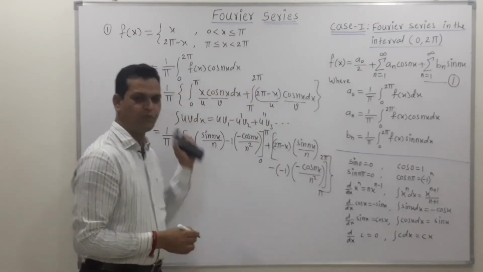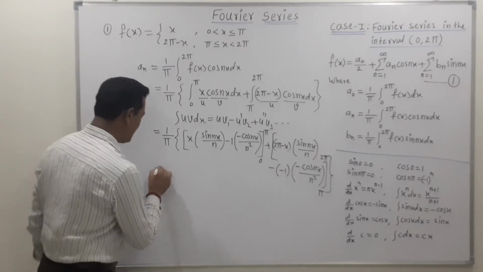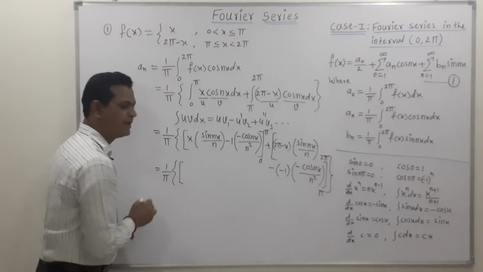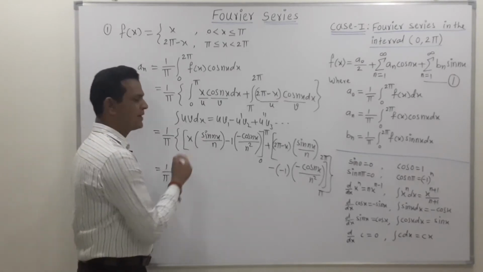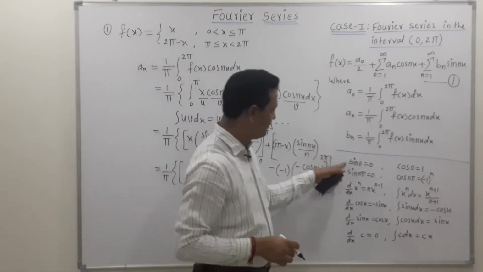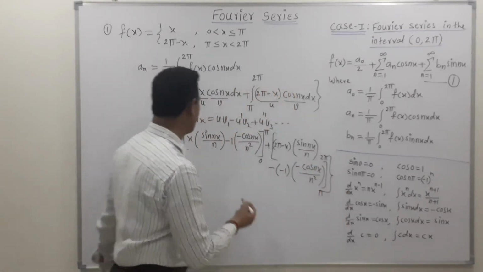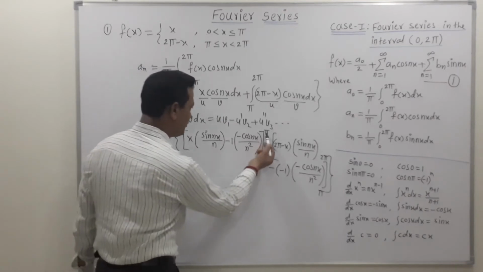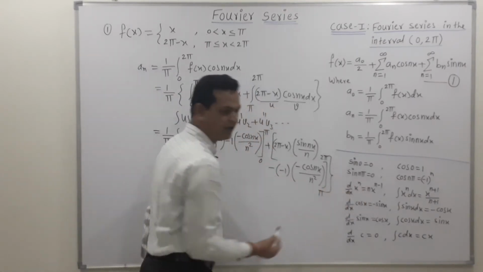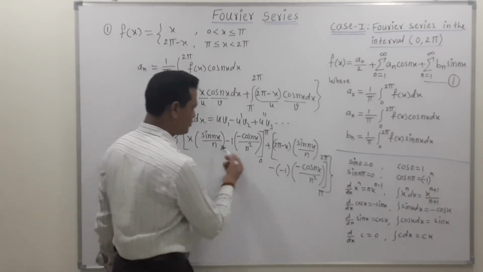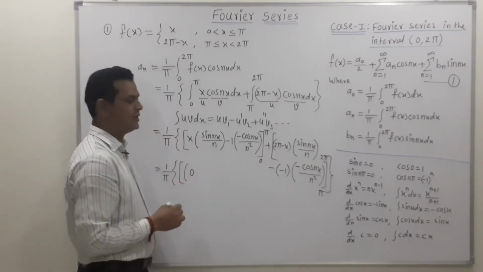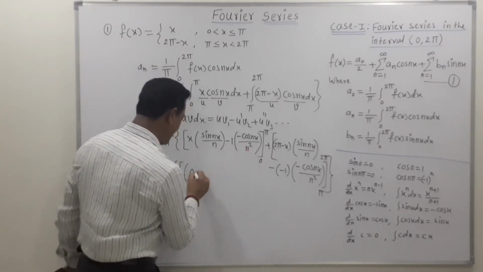Now, friends, the next step is to put in the upper limit and lower limit. So we get 1 upon pi as it is, then in brackets. When we put in the upper limit, concentrate on the cos and sine terms, because the value of the sine term may be 0. The first term is sine. If we put x equal to pi, we get sine of n pi, and the value of sine of n pi is 0. So according to this formula, we write the first term as 0. Now this minus becomes plus.